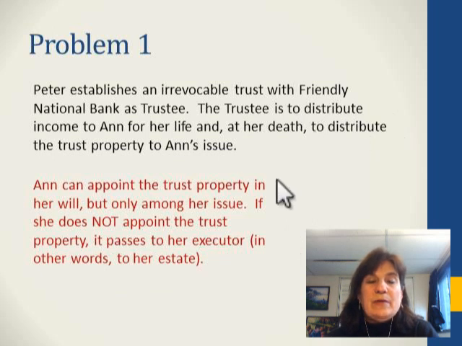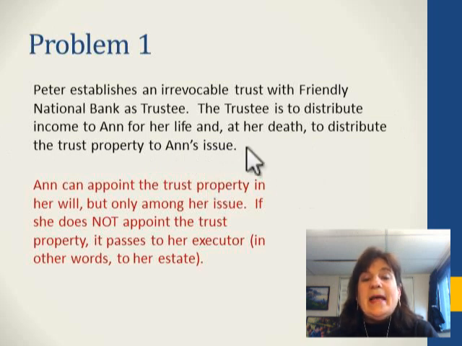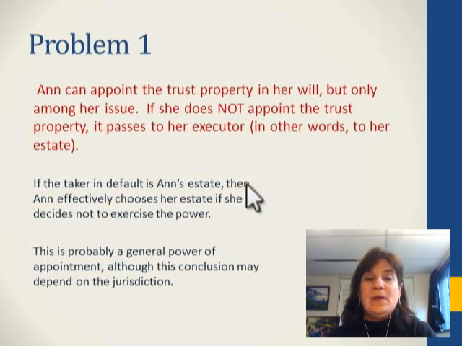Okay, what if Anne can appoint the trust property in her will, but only among her issue, same as we've been working with, and if she does not appoint the trust property, it passes to her executor, in other words, to her estate. Well, if the taker in default is Anne's estate, then she effectively chooses her estate if she decides not to exercise the power.